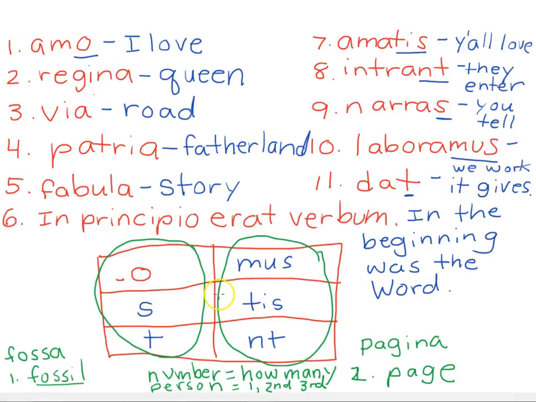The purple group needs to know the vocabulary, part A and part B on the quiz. Part C is a bonus, and D is a bonus for the purple group. For the yellow group, C and D are part of the expected part of the quiz. So yellow groupers, I expect you to know ost, mus, tis, unt, and to spell them into the boxes correctly. I don't expect any of the gray area filled in right now, just the ost, mus, tis, unt. Yellow groupers, I expect you to know that number is going to tell you how many, and person is going to be first, second, or third person.